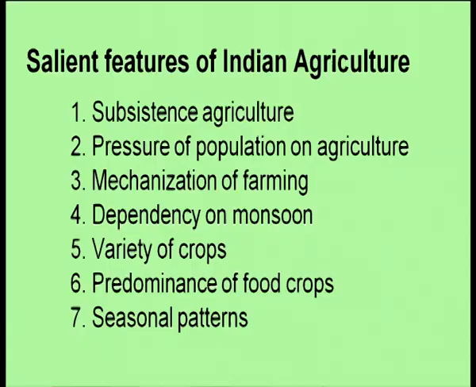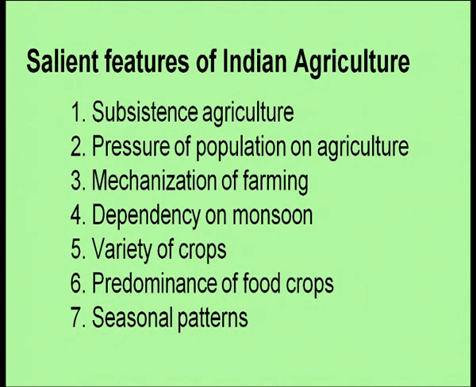Now, we will be switching over to some of the salient features of Indian agriculture. This means some of the important features of Indian agriculture. So, one important feature is its subsistence in nature. That means subsistence agriculture is practiced here. There is pressure of population on agriculture. We have a large number of population dependent on agriculture.